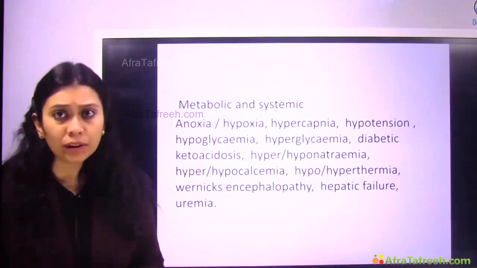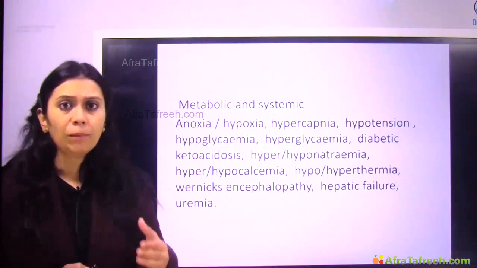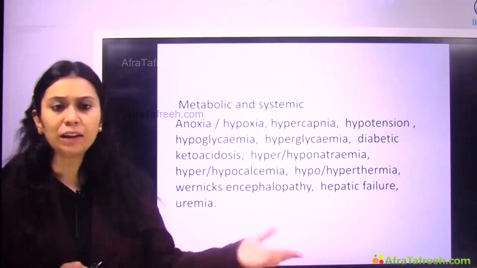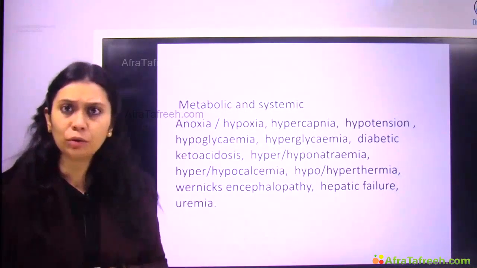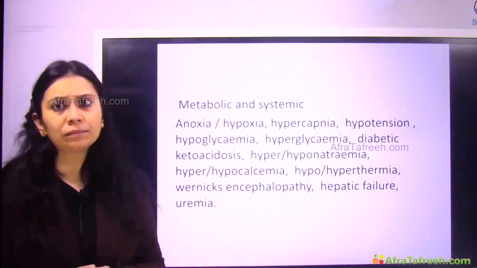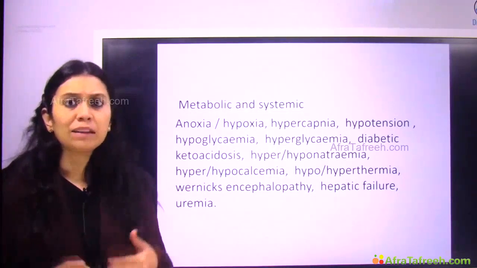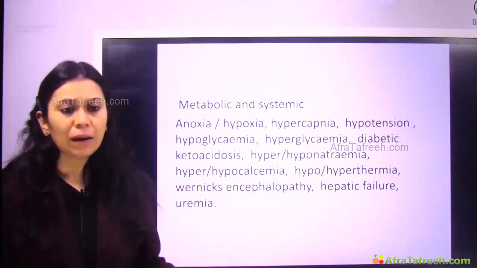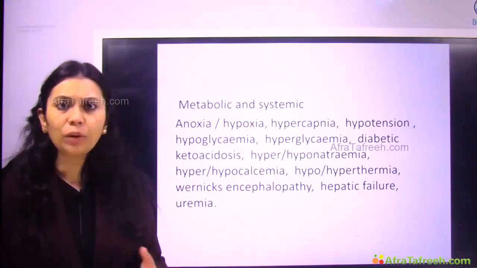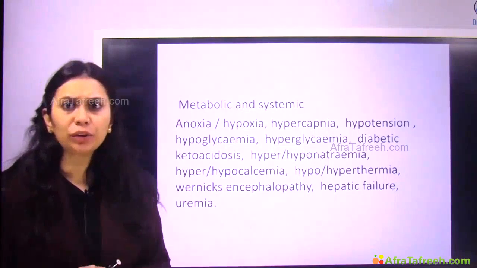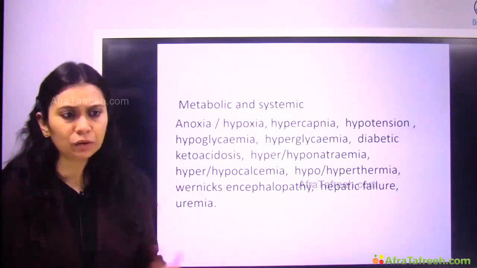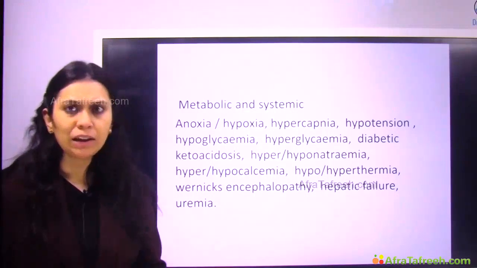First and most important, hypoxia. Hypoxia or anoxia can lead to irreversible brain damage and can take the patient into coma. Hypercapnia: if an asthmatic patient retains CO2, CO2 narcosis and hypercapnia can lead to coma. Hypotension, because of inadequate perfusion, again will affect the arousal and awareness of the patient, and can lead to coma. Hypoglycemia can lead to coma.